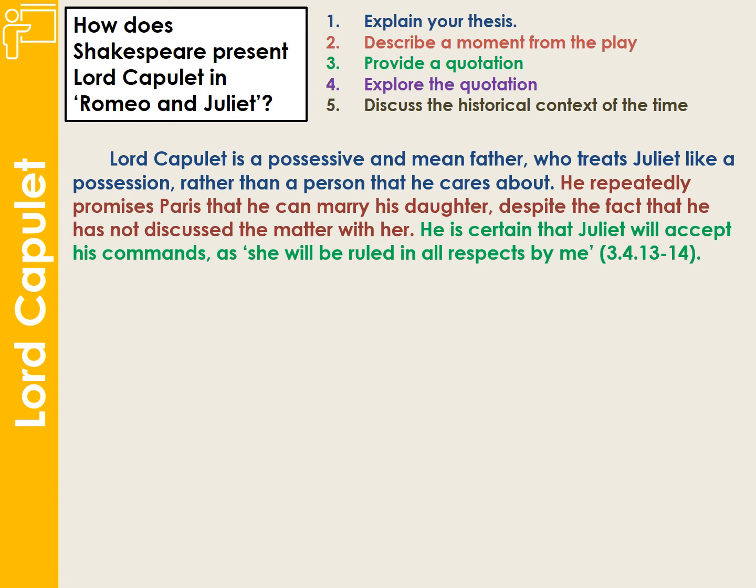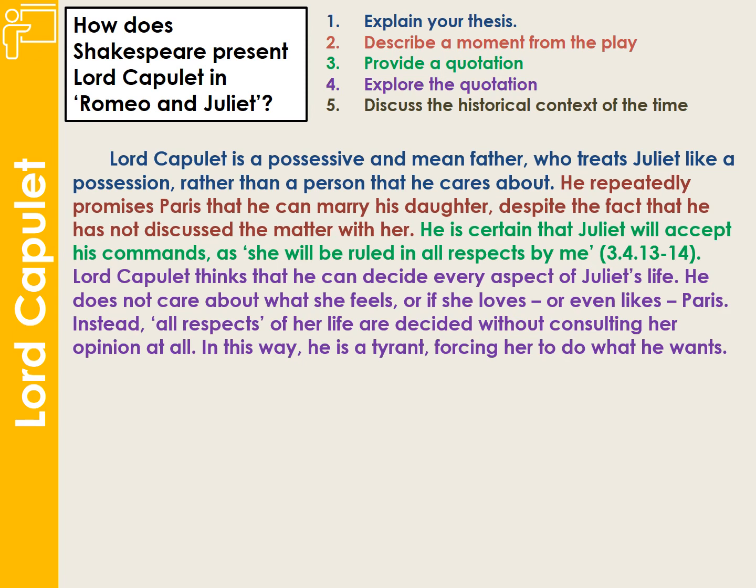Now let's have a look at that quotation a bit further. And this is the interesting bit. This is where your thinking comes into it. Lord Capulet thinks he can decide on every aspect of Juliet's life. He doesn't care about what she feels, or if she loves, or even likes Paris. Instead, all respects of her life are decided without consulting her opinion at all. In this way, he is a tyrant, forcing her to do what he wants.